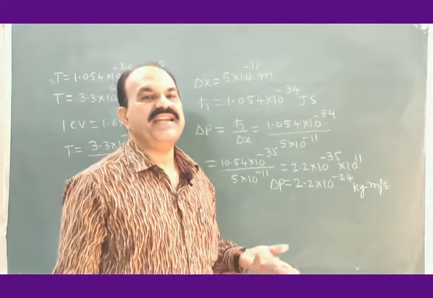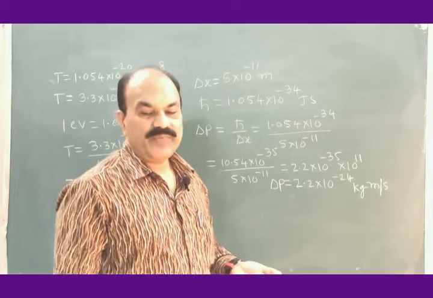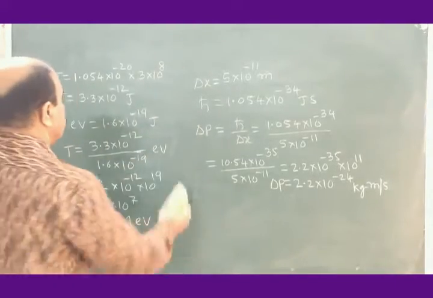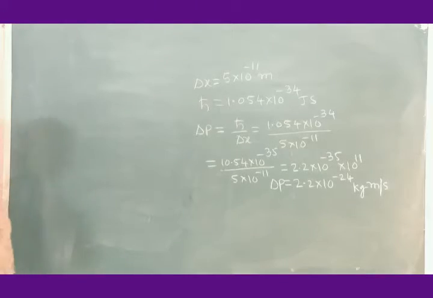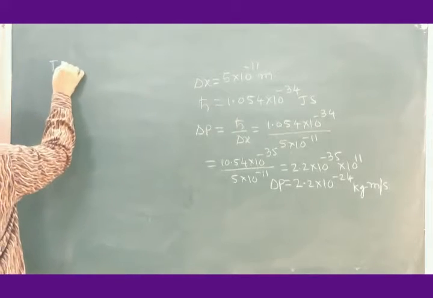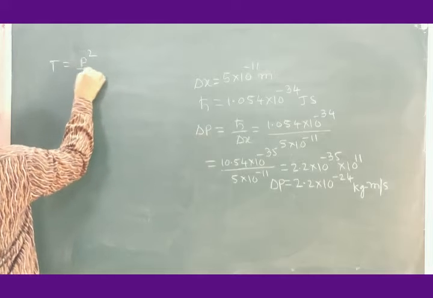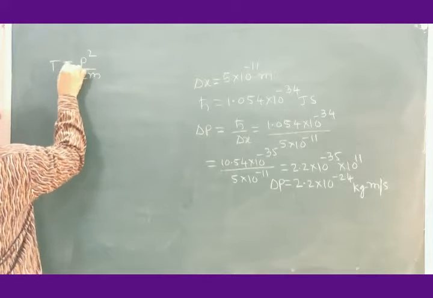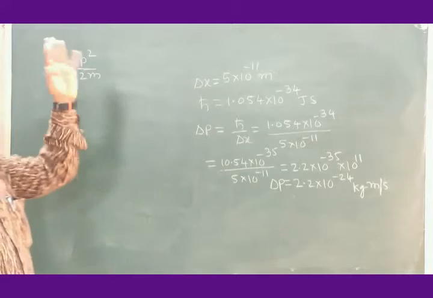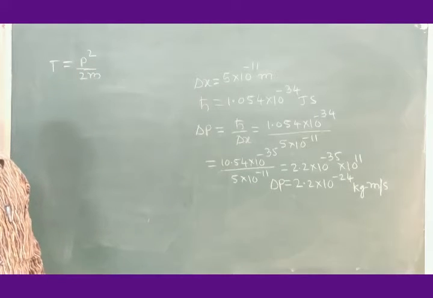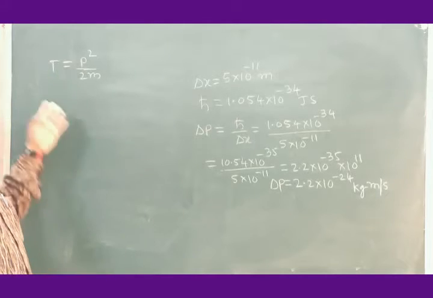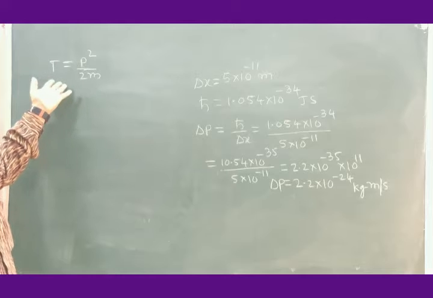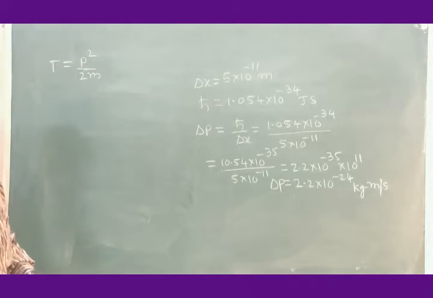It is non-relativistic, and therefore the kinetic energy of this electron is given by T is equal to P square divided by 2m. We use this general formula for non-relativistic motion.